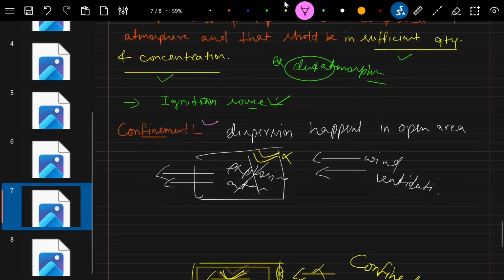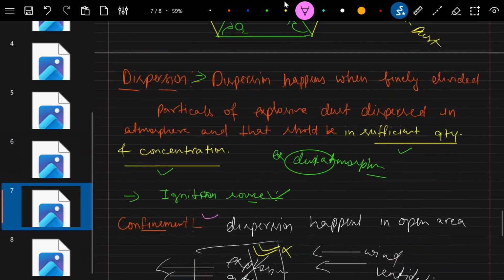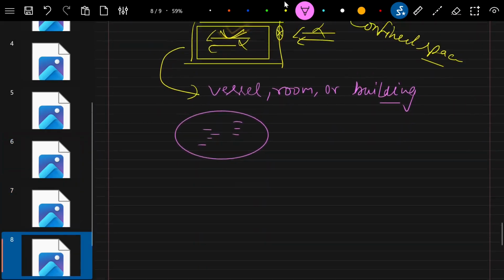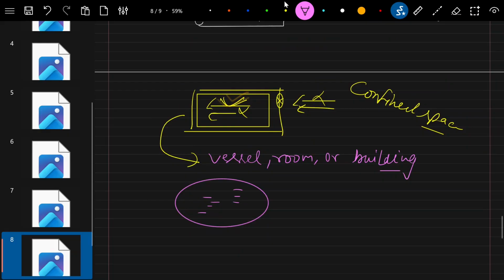Okay, so we understood that. And what are those confinement spaces? Those can be a vessel, a room or a building, anything. And also, to get this to ignite, we just need the ignition source.